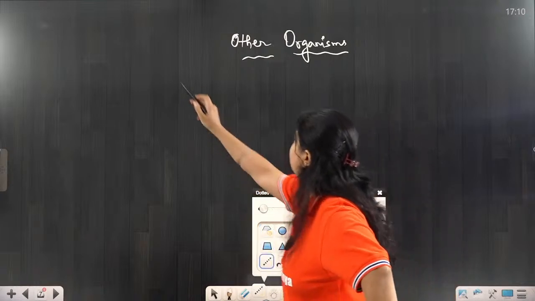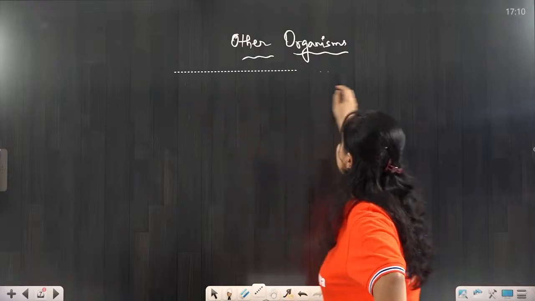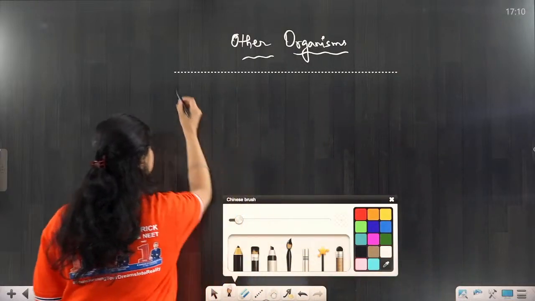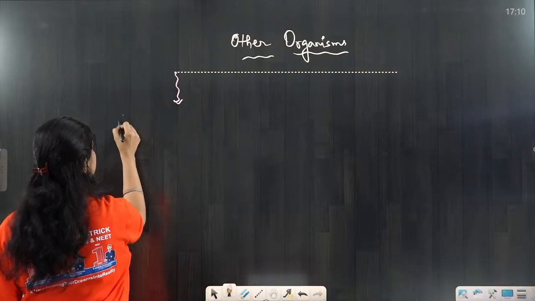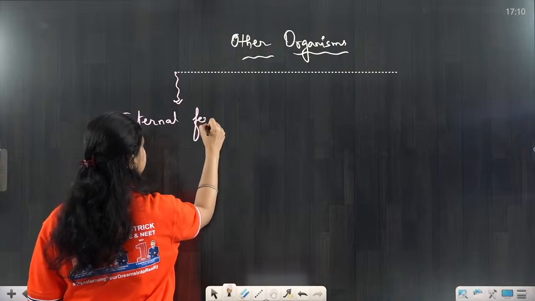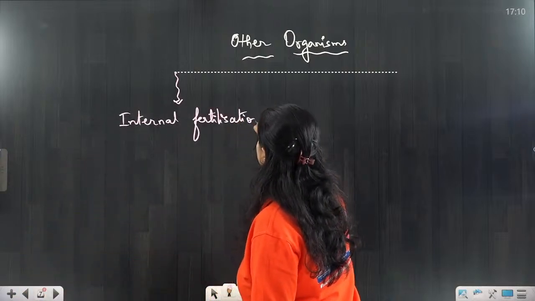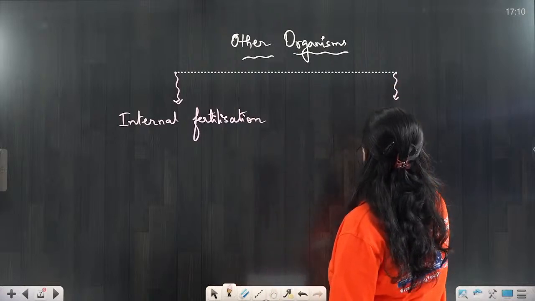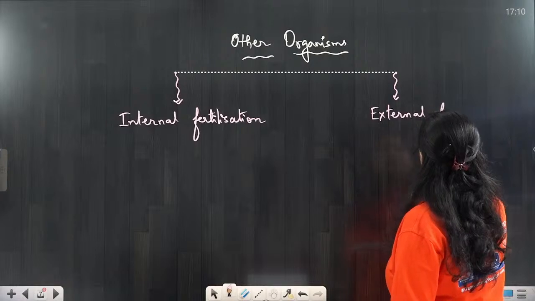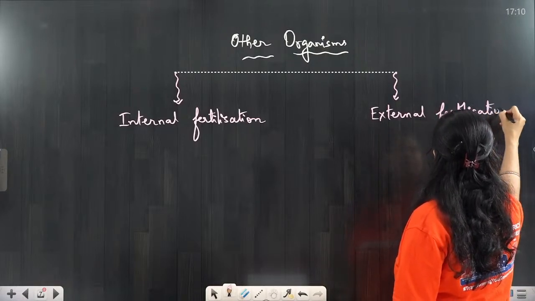So in other organisms, fertilization will be of two types. What are the different types of fertilization? Fertilization is either internal or external. Alright.